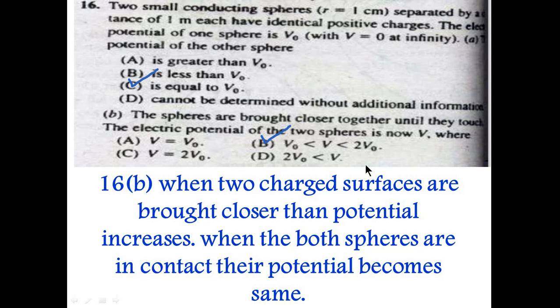When both conducting spheres touch each other, after their contact the potential of both spheres will be the same. It is now V. So I think option B is the correct option. Thank you.